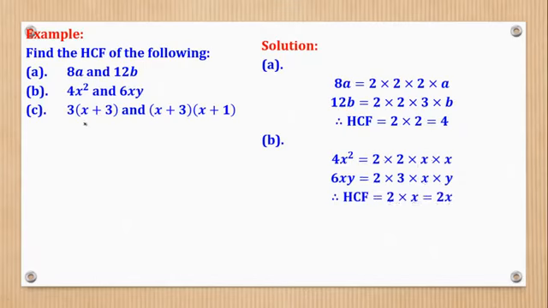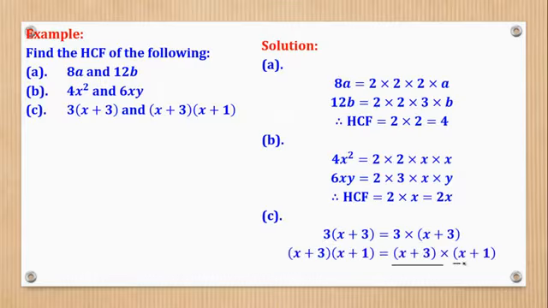Then part C, this one is the same as 3 times this. So I can't simplify further. Then this one is the same as this times that. Then you look for what is common. You realize that this one is common in both. So it becomes the HCF.